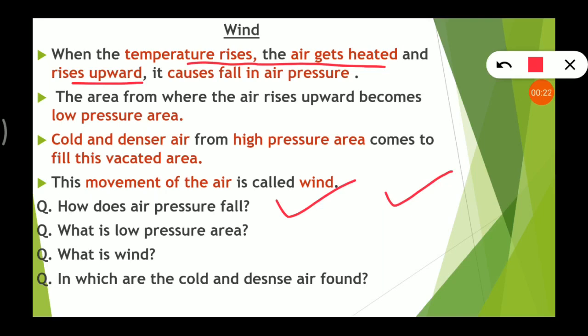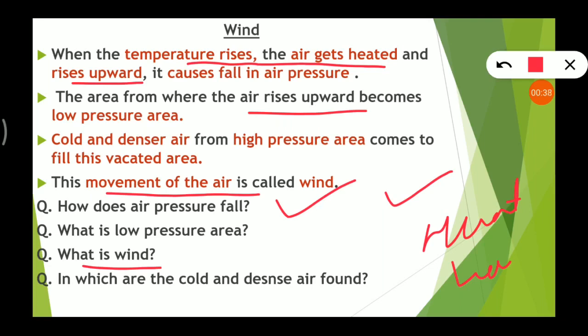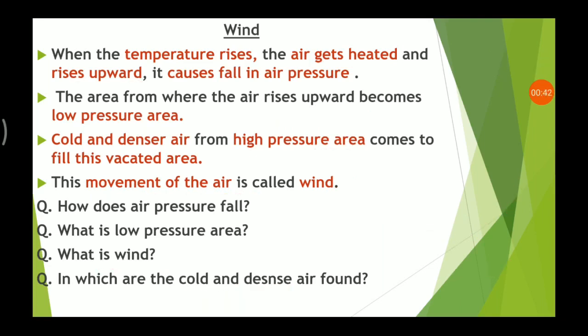When the heated air rises upward, there becomes a low pressure area. What is wind? The movement of the air. In which area is the cold and dense air found? In high pressure area. I hope everything is clear.